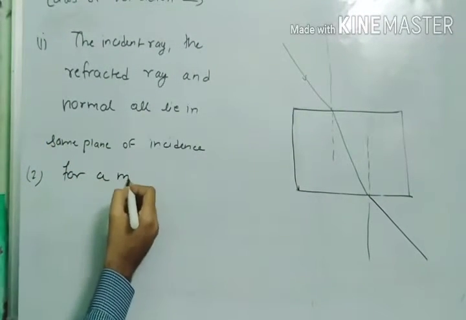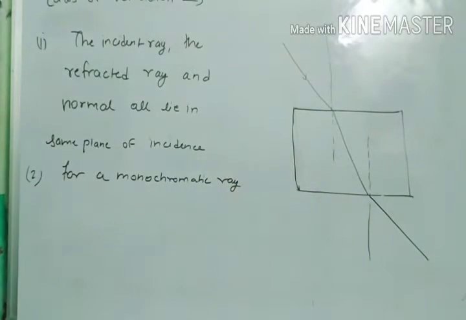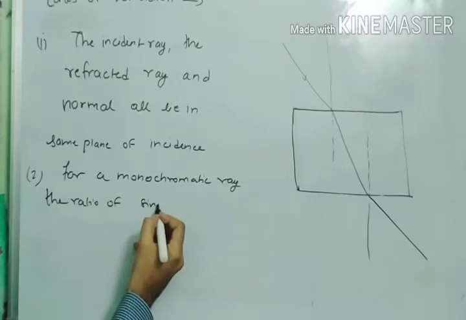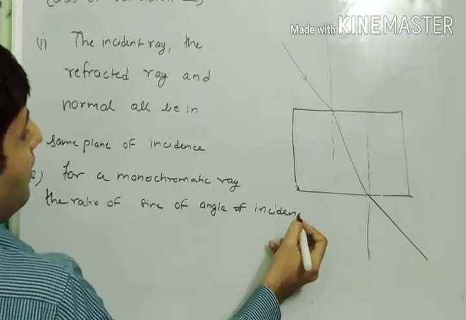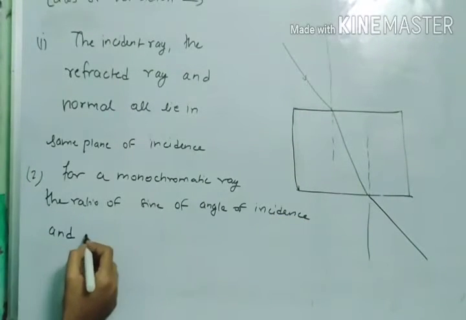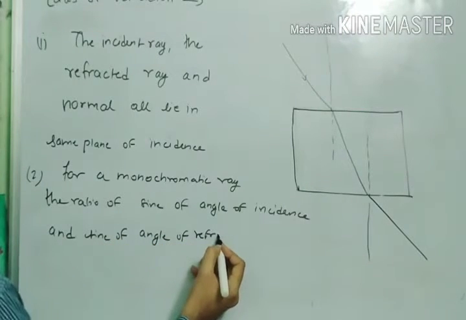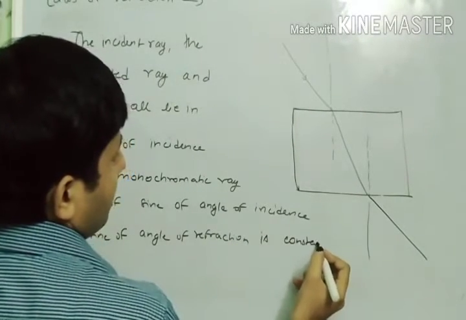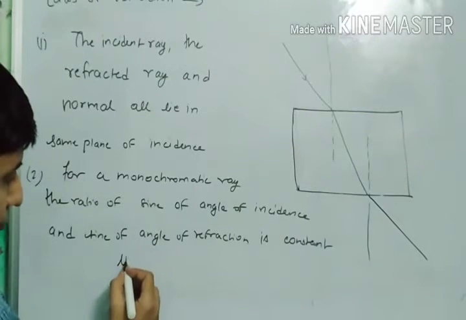Okay, the second law was for a monochromatic ray. For a monochromatic ray, the ratio of sine of angle of incidence and sine of angle of refraction is constant. So it would become mu.